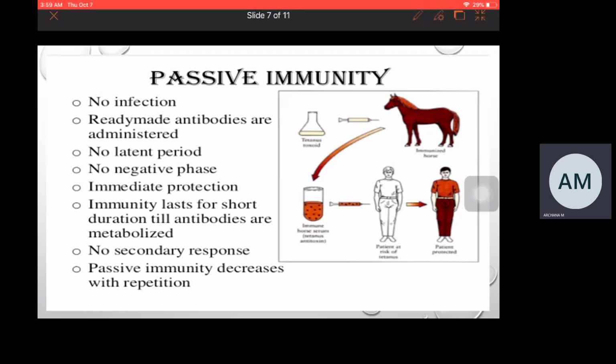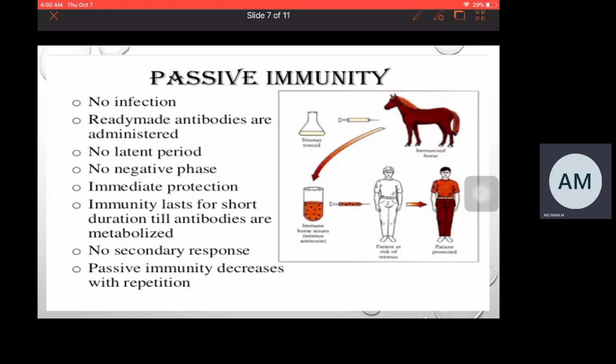Then coming to passive immunity, it is a type of immunity which takes place when antibodies are transferred from a donor to a recipient, that is, from an immunized donor to a non-immunized person. When antibodies are transferred from mother to child, that comes under natural passive immunity.